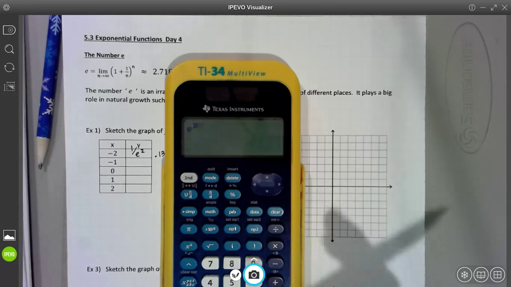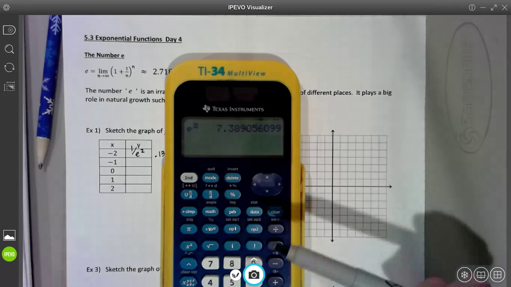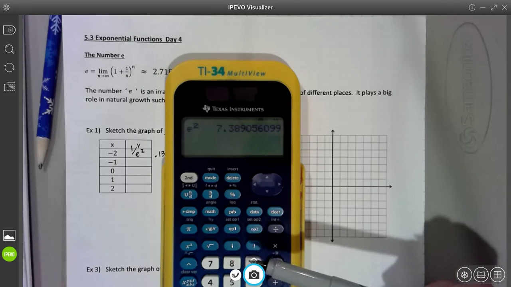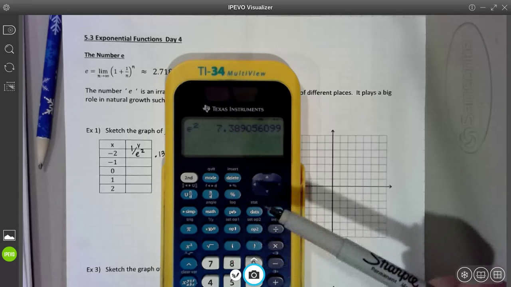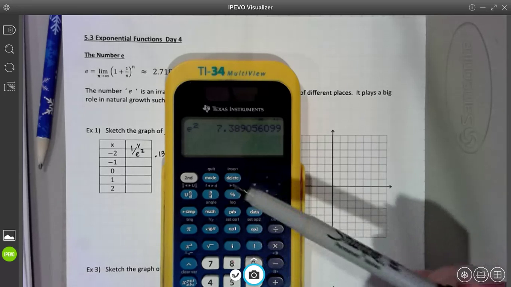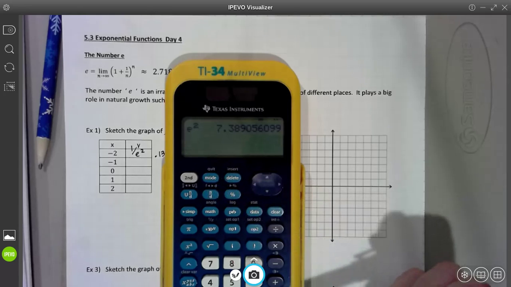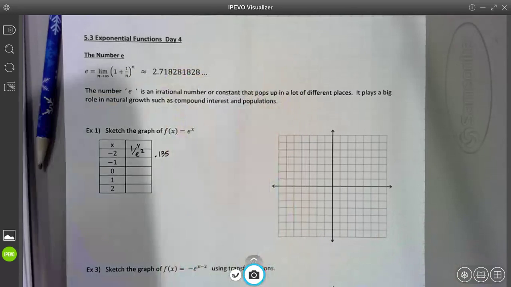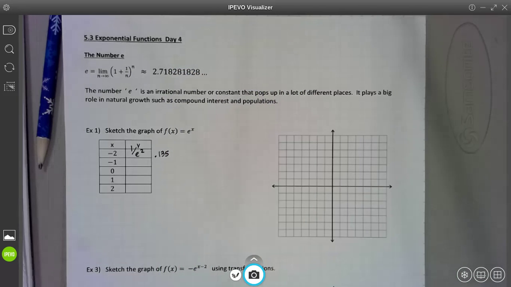E, and then squared, and then you hit enter, and then all you have to do is, in order to do 1 over e squared, we all have that reciprocal button. 1 divided by, thank you, Michael. They all have that 1 over x button, which you could hit, or just do 1 divided by e squared, which I guess I could have done. I always use the reciprocal button.